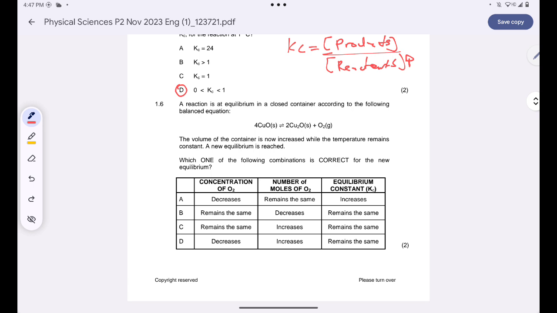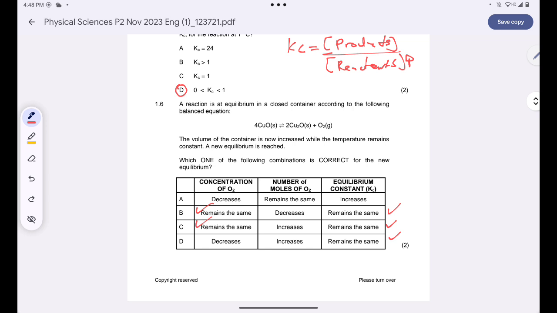Firstly, they didn't tamper with our temperature. Are you together? So I can choose A, B, or C, because if you don't tamper with temperature, the equilibrium constant will remain the same. Are you together? I will choose the row that has the most number of ticks. So in this case, I also know that they haven't added more concentration of oxygen. So the concentration of oxygen will just remain the same.